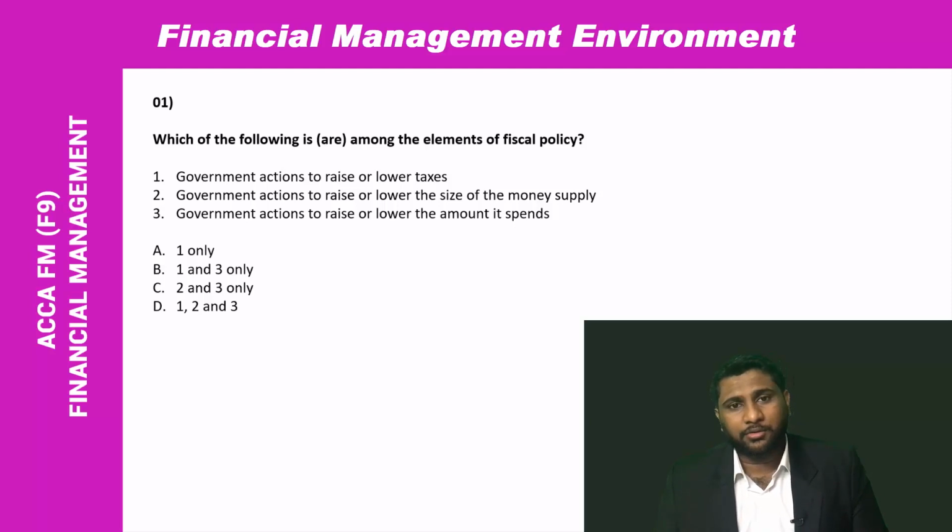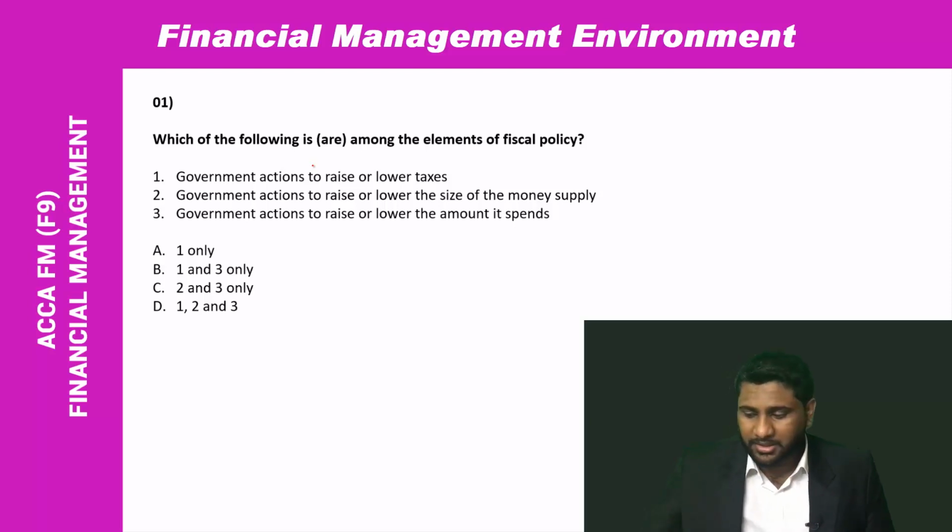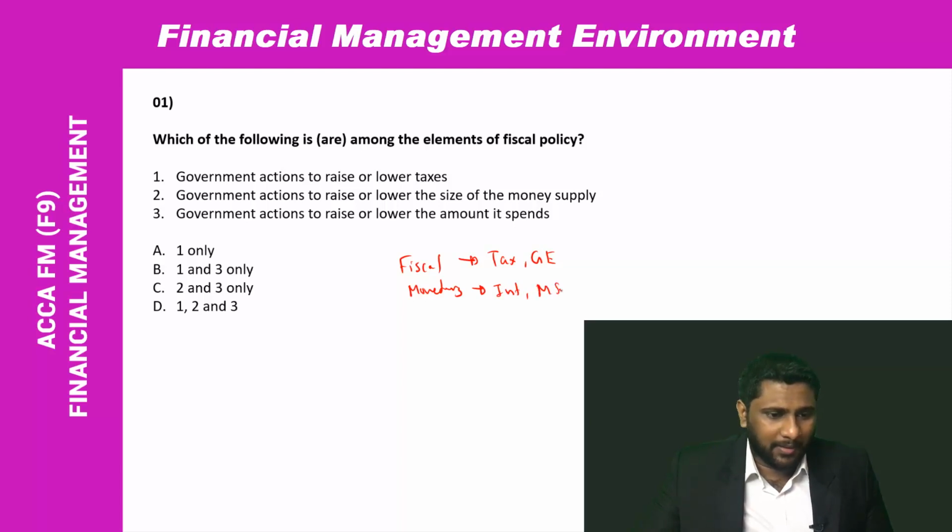You know, governments to achieve the macroeconomic objectives, normally they will be using two policies. So what are the two policies that they are using? One is fiscal policy, the other one is the monetary policy. Under fiscal policy, the two instruments that they are using are taxes and government expenditure. Under monetary policy, the two instruments that they are using are interest and the money supply.